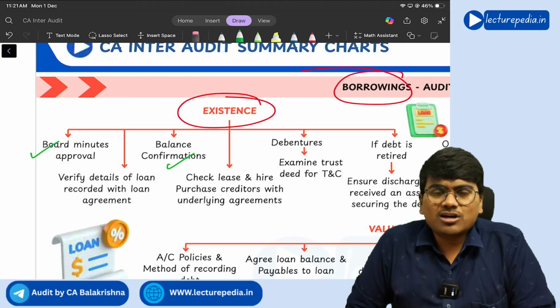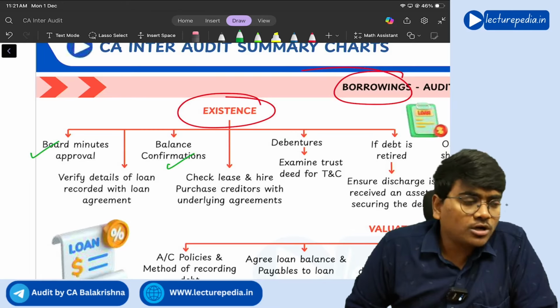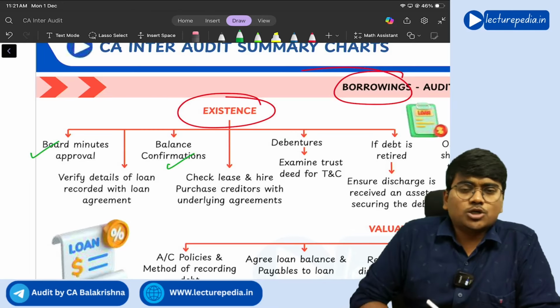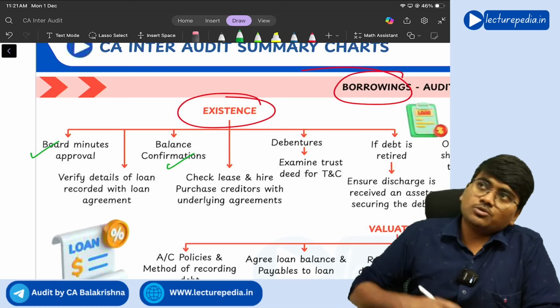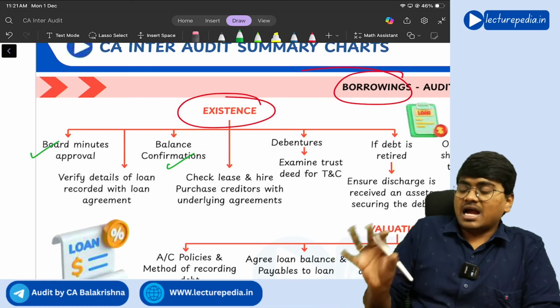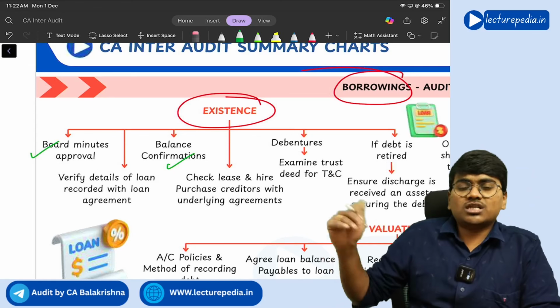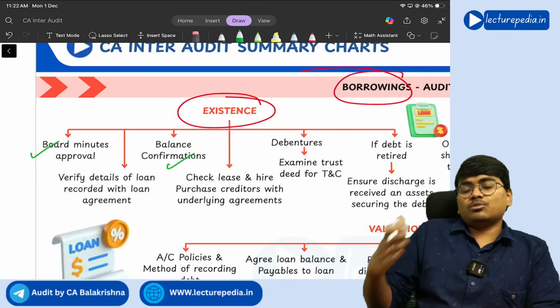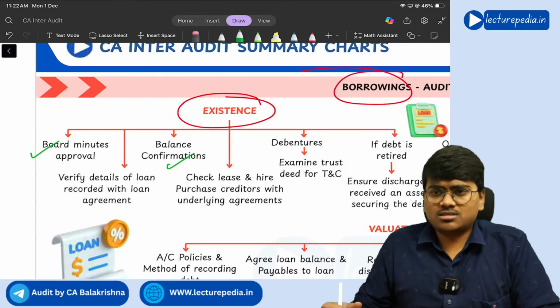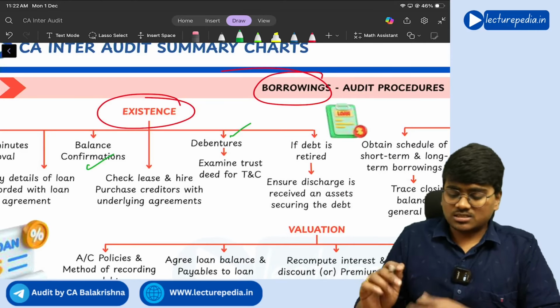Now you cannot register the debenture, you cannot register the property security in the name of all the debenture holders individually. So what you will do is create a debenture trust, and in that debenture trust all the debenture holders will be members, and you will register the security in the name of the debenture trust. There will be certain terms and conditions for this debenture trust that you need to see.